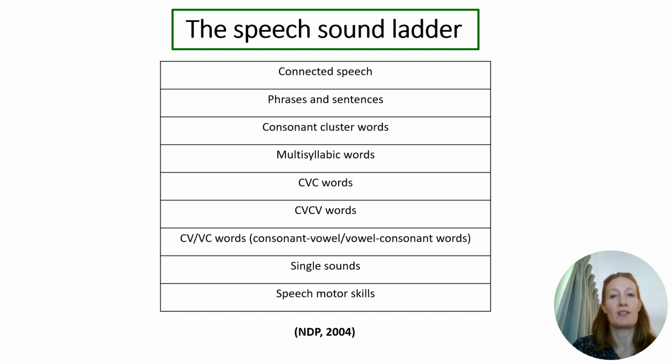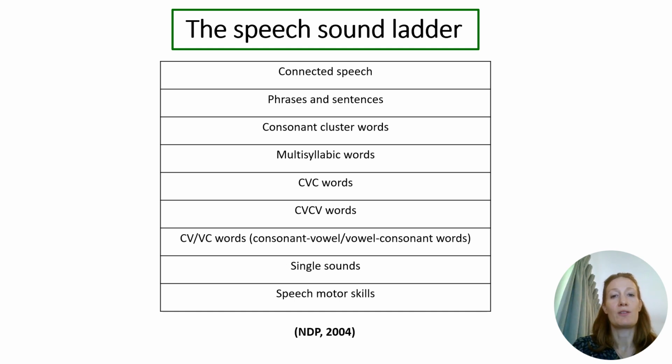Then we have consonant-vowel, vowel-consonant words, such as boo, key, day, ice, or ape. Here we're thinking about the sounds in the word, not the way the words are spelt. So for ape, this has a vowel sound and then a consonant sound, even though the spelling has another vowel at the end. The next level up is consonant vowel consonant vowel words like daddy, mummy, or seesaw. Again, we're thinking about the sounds, not the spelling.